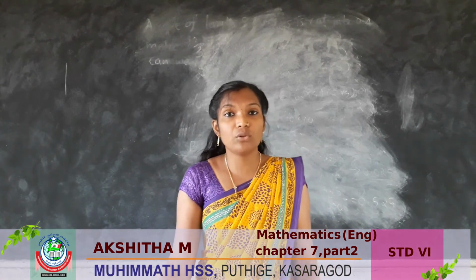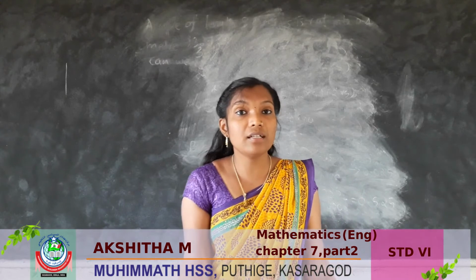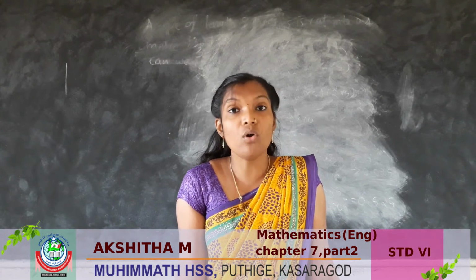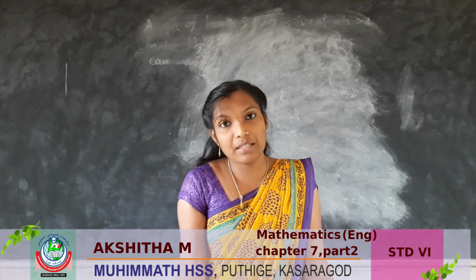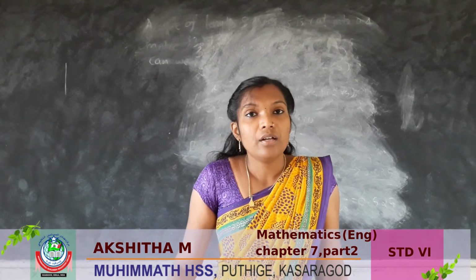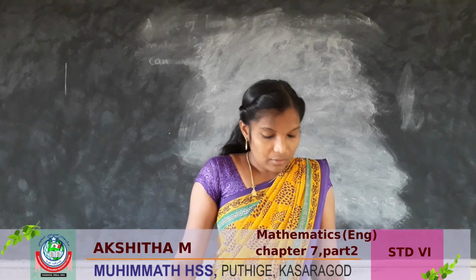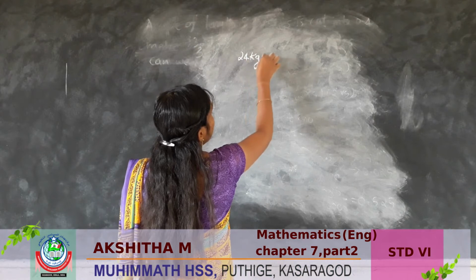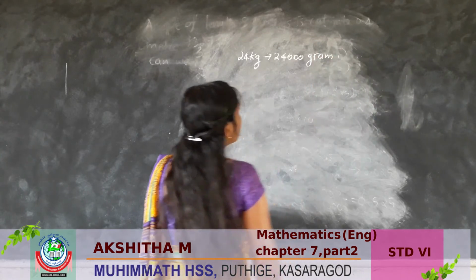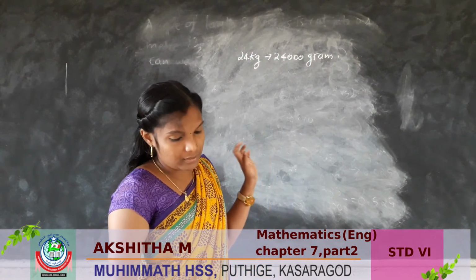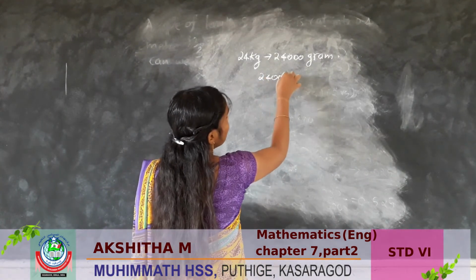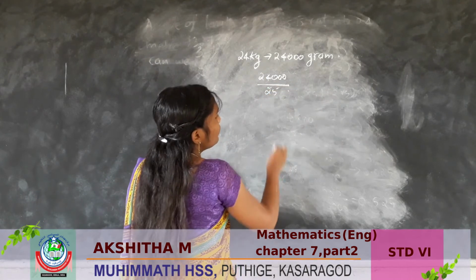24 kilograms of sugar are packed into 25 packets of the same size. How much does each packet contain? How can we find out the answer? 24 kilograms means we can write 24,000 grams. They packed it in 25 packets of the same size. So 24,000 divided by 25. What is the answer?